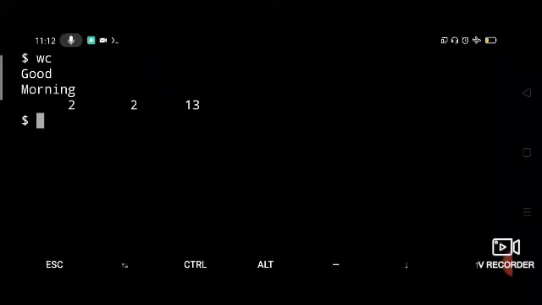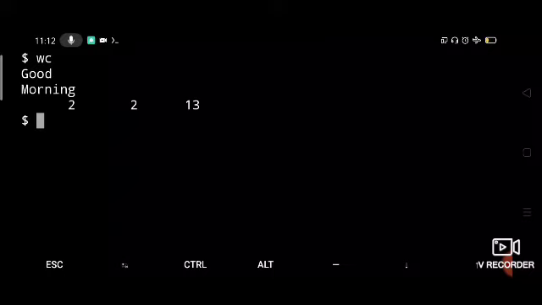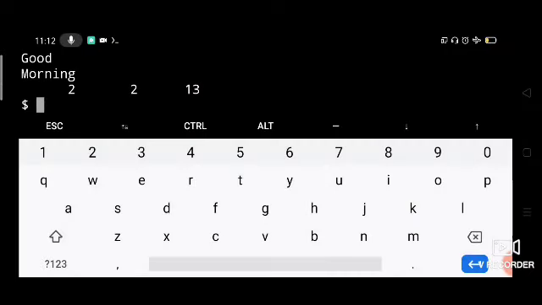So for WC, it is not necessary that you always give a file as an argument. By default, standard input is connected to the keyboard, and from that standard input you can give the input to WC. If you say WC F1, it will give you the word count of F1.